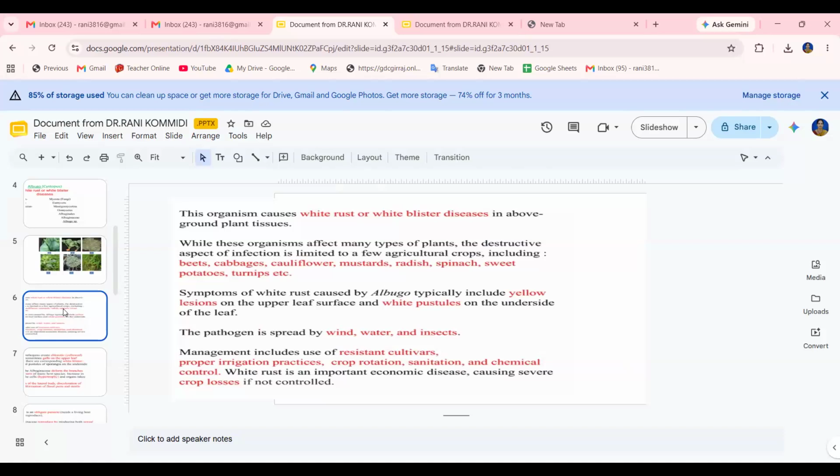They usually infect members of families like Cruciferae, Convolvulaceae, Amaranthaceae, Capparidaceae, Compositae, and some Portulacaceae. Of these 30 species, about 18 have been reported from India.